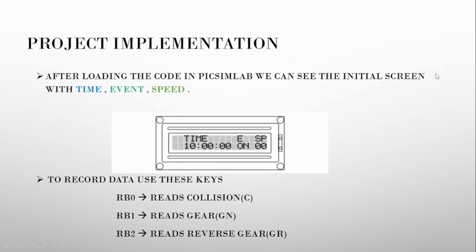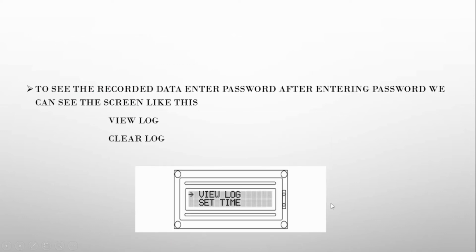And the project implementation. After loading the code in PICsimLab, we can see the initial screen with time, event, and speed. The time will be matched with the current time. To record the data, we have to use these keys: RB0 for reading collision, RB1 for reading gears, and RB2 for reading reverse gears.